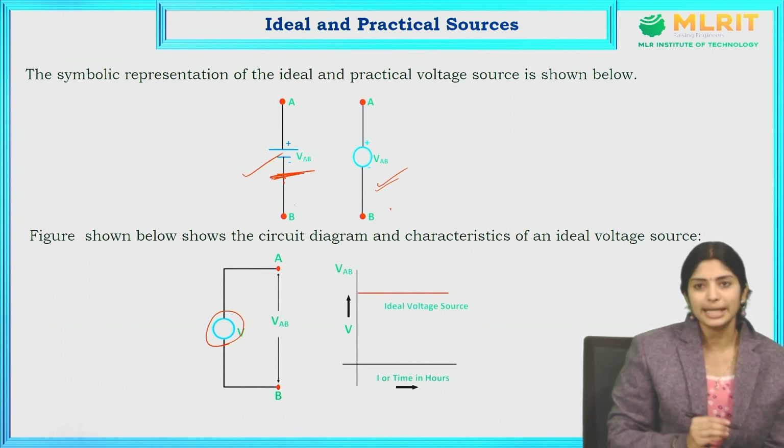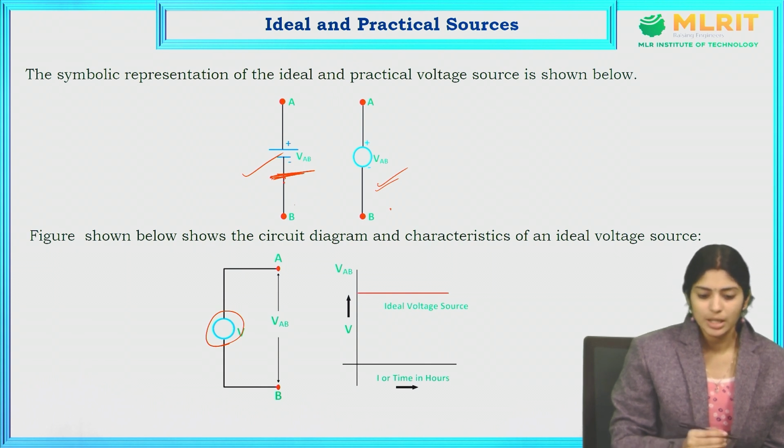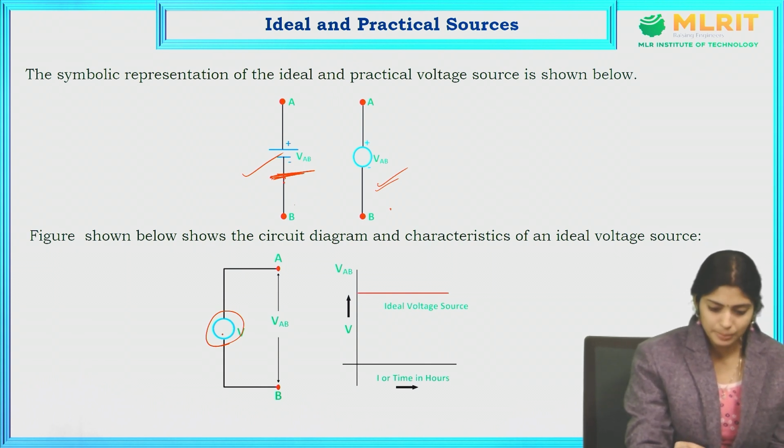Similarly, let us consider the characteristics of an ideal voltage source. So this is the ideal voltage source, right?